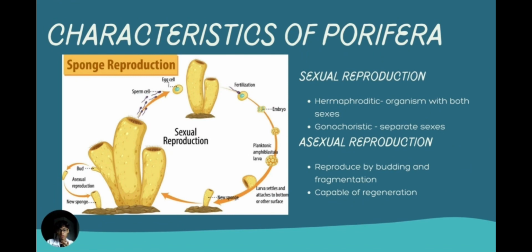So this is the sponge reproduction, the reproduction of Porifera. There are two ways, which are sexual reproduction and asexual reproduction. The first one is hermaphroditic, an organism with both sexes. Next, gonochoristic, with separate sexes. And for asexual reproduction, it is reproduced by budding and fragmentation, capable of regeneration.